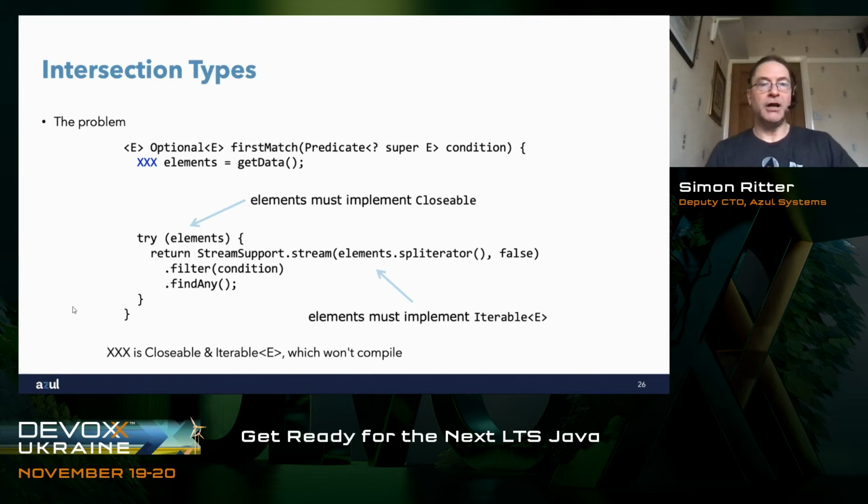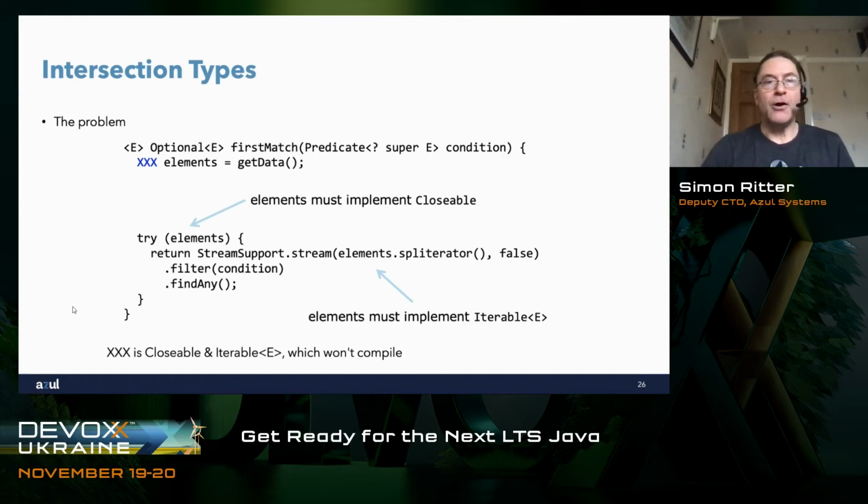We either create a new class which implements both Closable and Iterable of type E, so that elements can be of that class, or we create an interface which does the same thing, extending both Closable and Iterable of type E. So we have a type that we can use for elements. The problem with doing either is that we're introducing another type to our application, and if this is the only place where we use it, we're getting type pollution. We're just adding a type for one particular place.